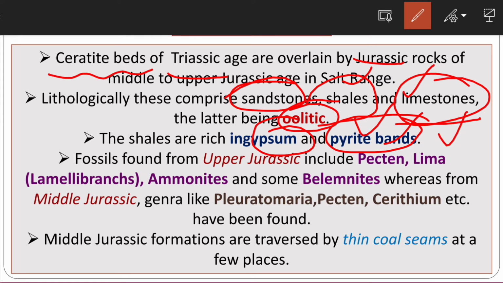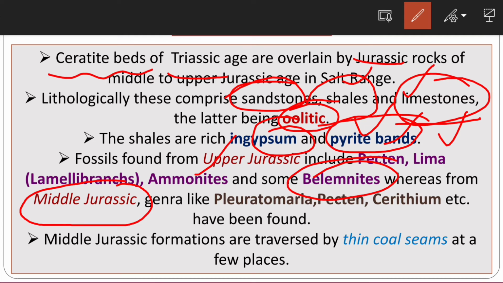These bivalves, ammonoids, and some belemnites have also been preserved and studied in the Salt Range. These lamellibranchs, ammonites and belemnites suggest a middle Jurassic age. So on the basis of this fossil assemblage, the middle Jurassic age has been confirmed for the Salt Range.